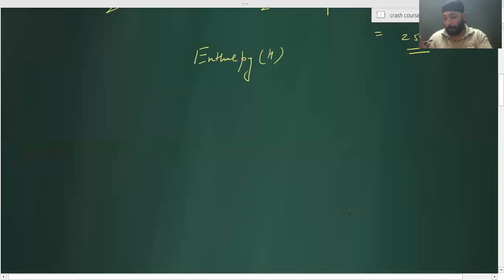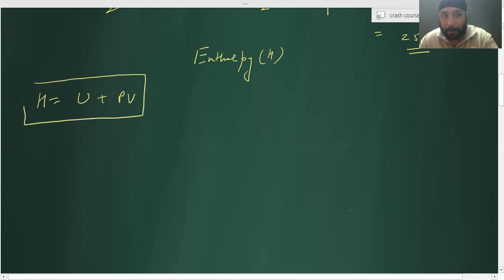Chalo. Now I'll be telling you something about enthalpy. This is a quick brief about enthalpy. What is the symbol of enthalpy? H. Very good. What is H? It is defined as U plus PV. What is the definition of enthalpy? It is the total heat content of a system at constant pressure. It is the total heat content of the system, that's it. Not only at constant pressure, at every variable, right?